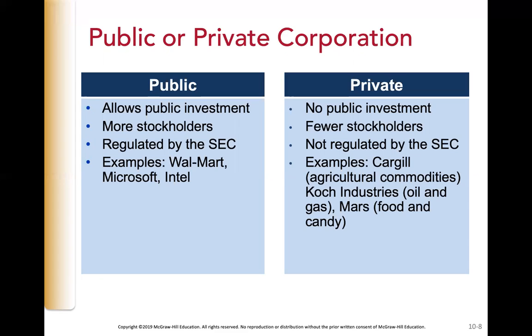Examples of public companies include large companies such as Walmart, Microsoft, and Intel. But examples of private companies can also sometimes be large companies. For example, Cargill, which is an agricultural commodities company, Koch Industries, which is oil and gas, and Mars Company, which is food and candy. Those are large companies that are still privately held and not traded on the public stock exchange.